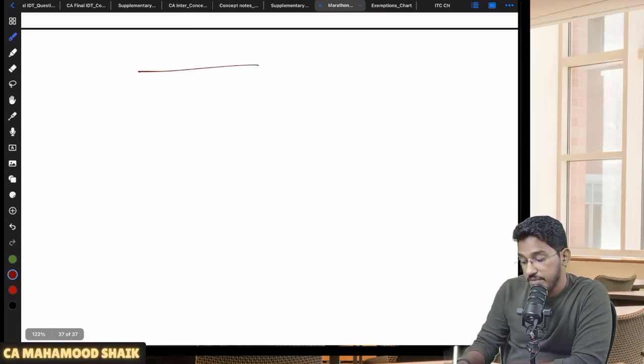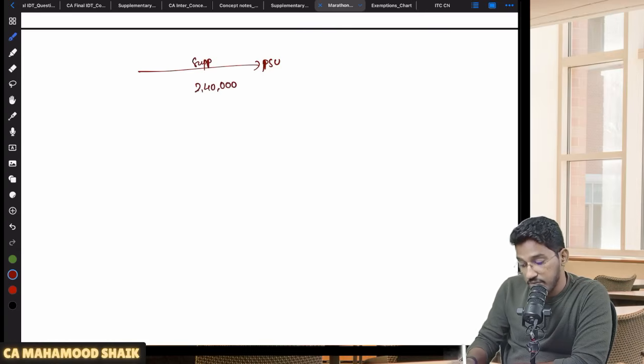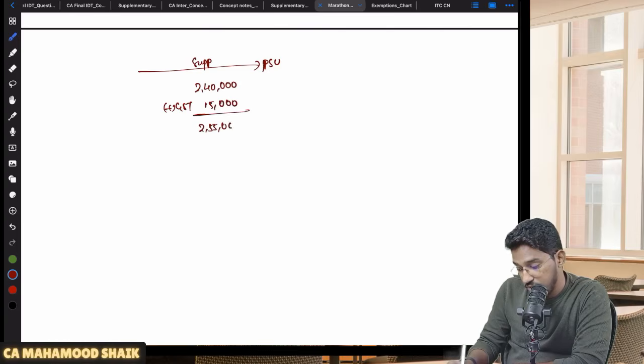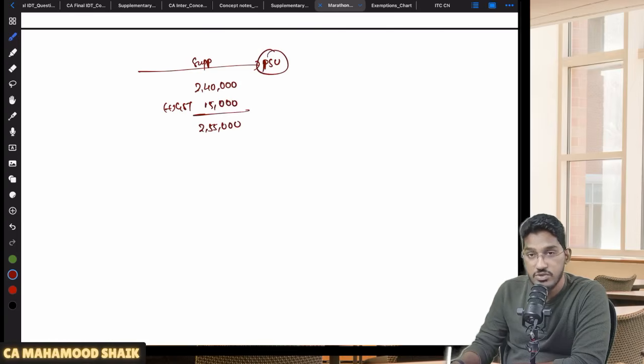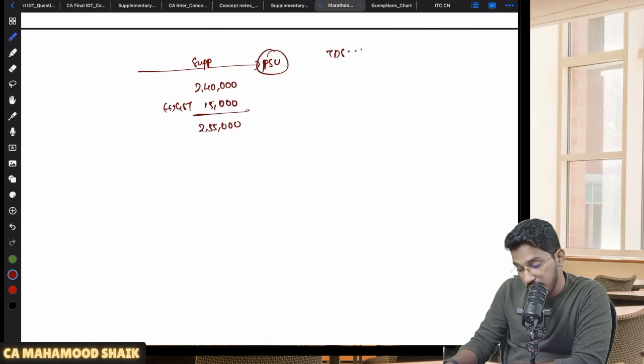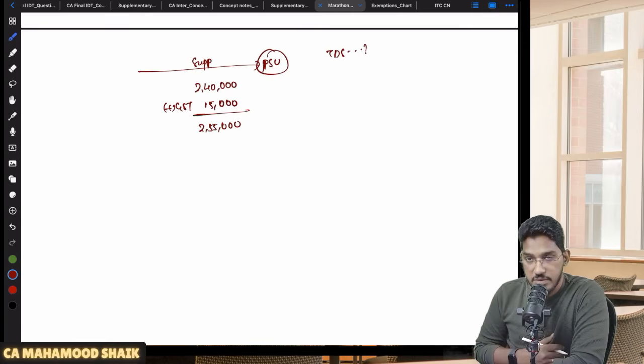Let us say for example, the recipient is a specified recipient. Let us take PSU. They are receiving supplies amounting to 2,50,000 plus GST, let us say 15,000 rupees of GST, total 2,55,000 worth of supplies this PSU is receiving. PSU is a notified person. Whether TDS will become applicable?